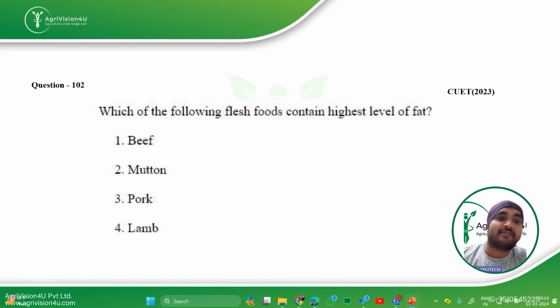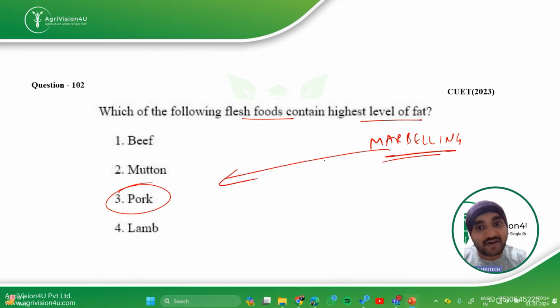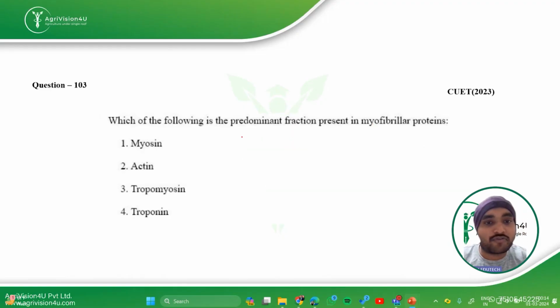Then coming to the next: which of the following flesh foods contains the highest level of fat? This is a very simple question. Straight away you can mark it as pork because pork contains the highest level of fat. Also it can be asked which of the following flesh foods can show marbling, which is also seen only in pork because of its high level of fat. Then we have: which of the following is the predominant fraction present in the myofibrillar protein? This is your myosin.